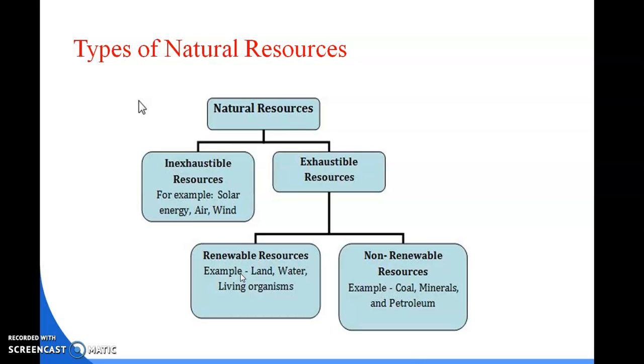If we misuse and overuse natural resources, then we can rapidly consume them completely.